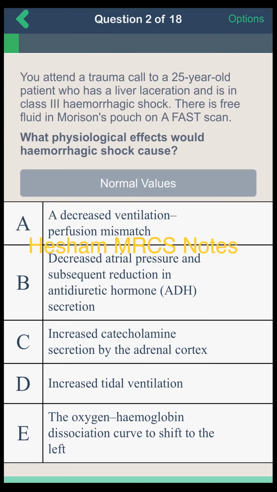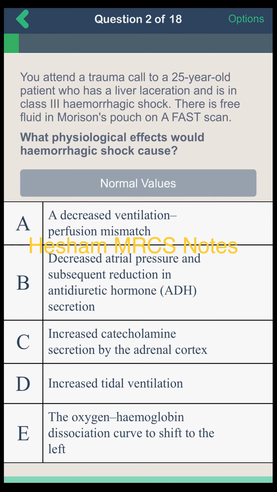ADH must be increased, so B is not right. And catecholamine is from the adrenal medulla, so C is also excluded. And E, the oxygen hemoglobin dissociation curve must be to the right because of the need for oxygenation. It's either decreased ventilation perfusion mismatch or increased tidal ventilation. I think A is most appropriate, because tidal ventilation is a fixed percentage of breathing according to male or female patient. So I think it's A.